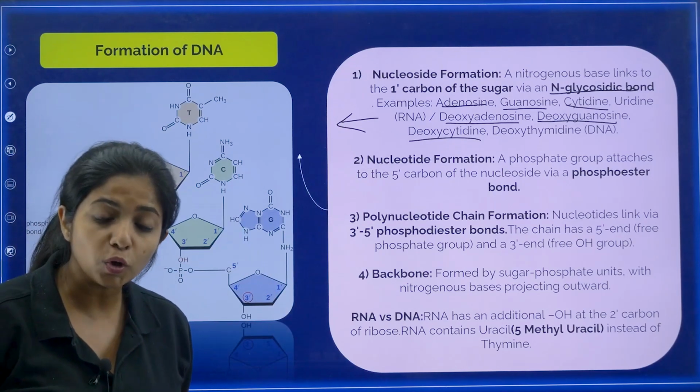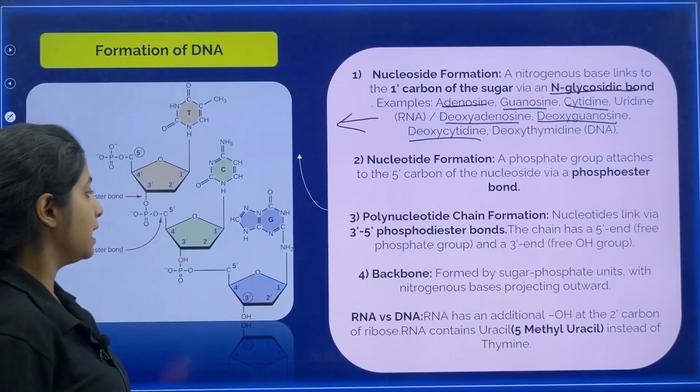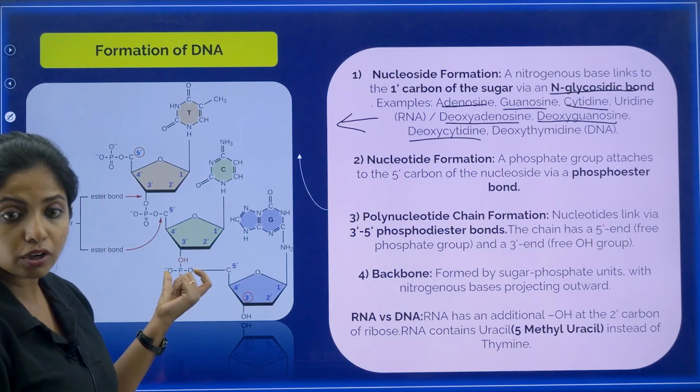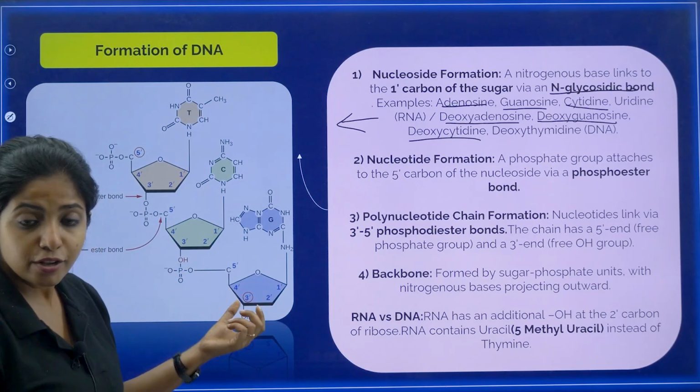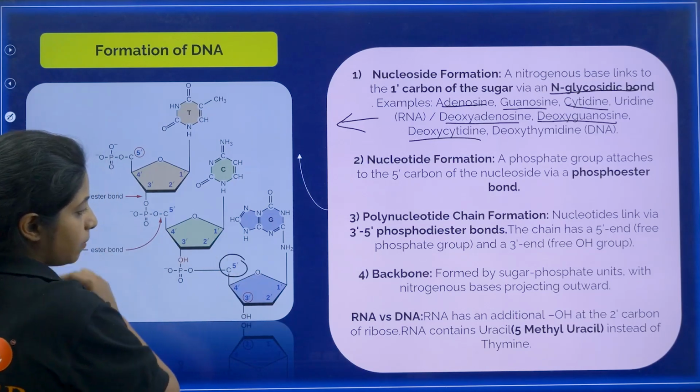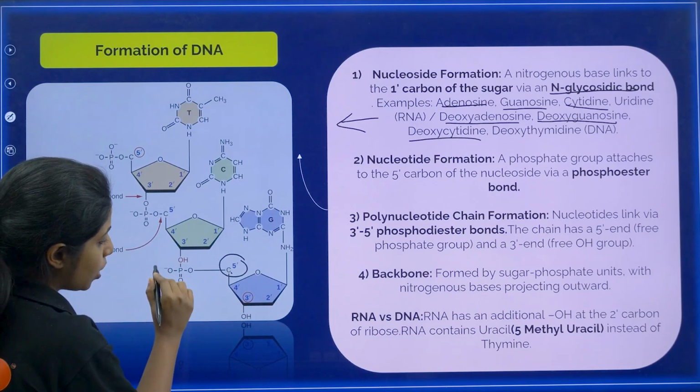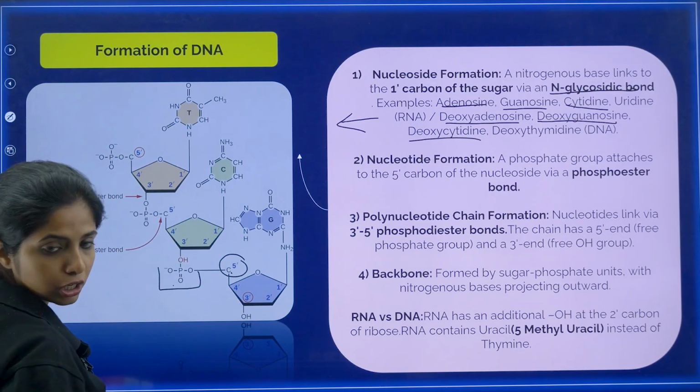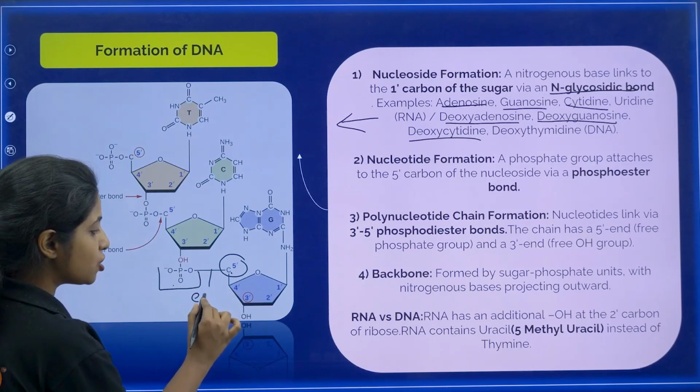Talking about the nucleotide formation, what is a nucleotide? I told you, you need the phosphate group also over here. So that bond also has to be made. Where do they make that bond? On the 5th carbon. On the 5th carbon, this will attach to the phosphate group, which is right over here, my dear children. And this bond is known as ester bond.